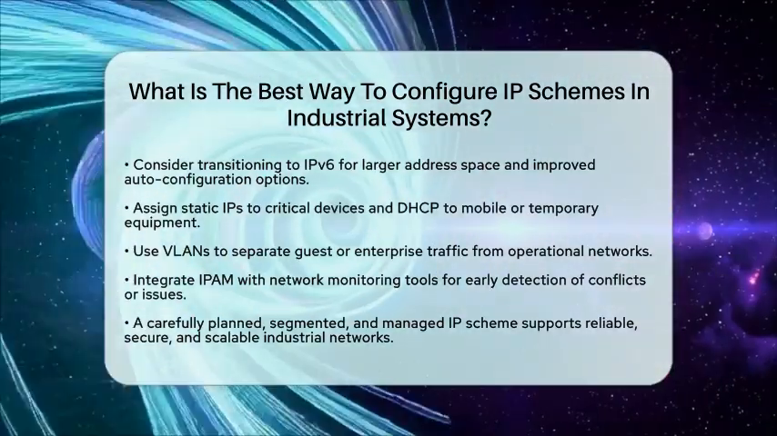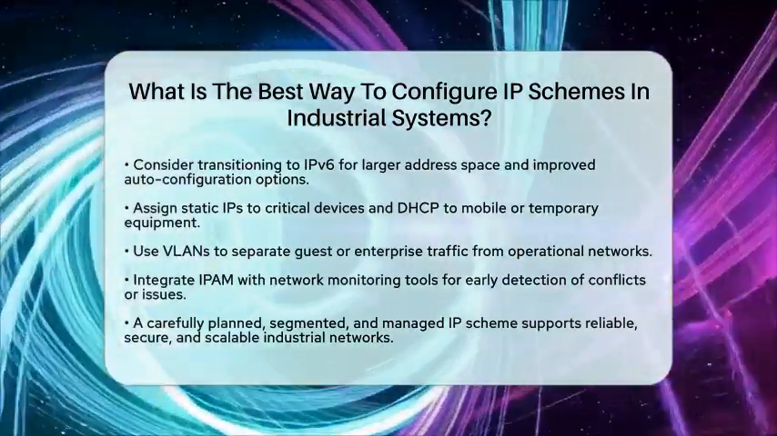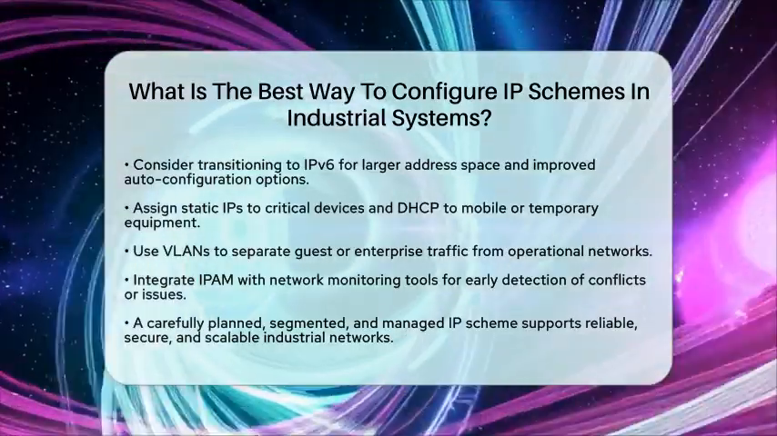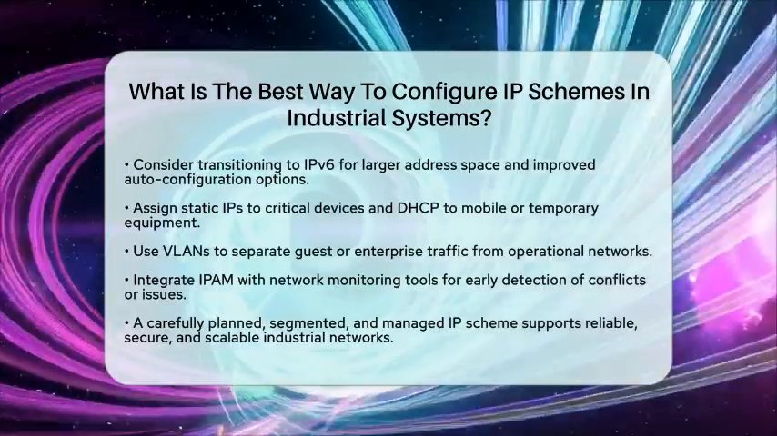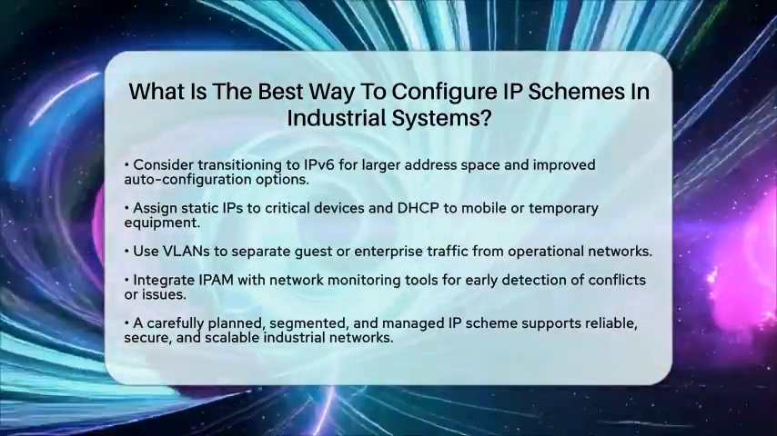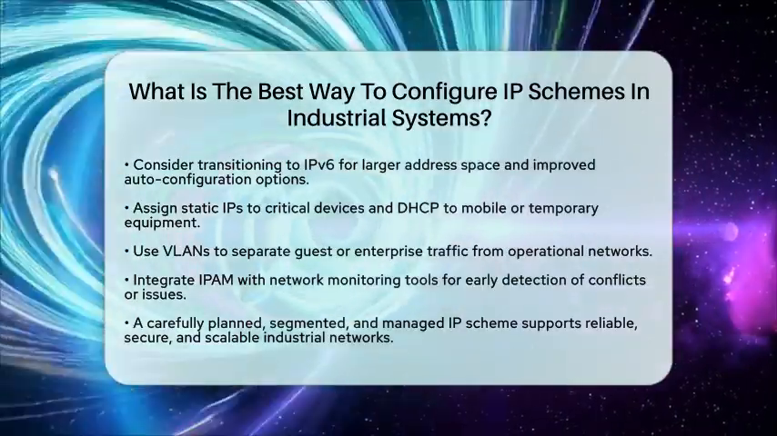In the end, the best IP scheme in industrial systems is one that is carefully planned, segmented, and managed. It supports smooth operations, keeps the network secure, and can grow with the factory's needs. Proper configuration makes sure everything runs reliably and efficiently in today's smart factories and Industry 4.0 environments.